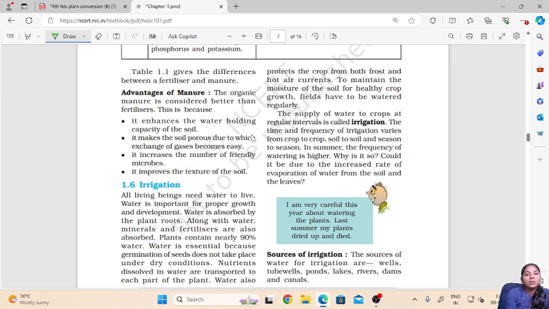So manure enhances the water holding capacity of the soil. It makes the soil porous, due to which the exchange of gases becomes easy, and it increases the number of friendly microbes in the soil, and it also improves the texture of the soil. So these are all the benefits or advantages of using manure in the field.